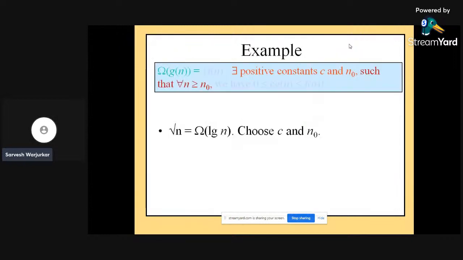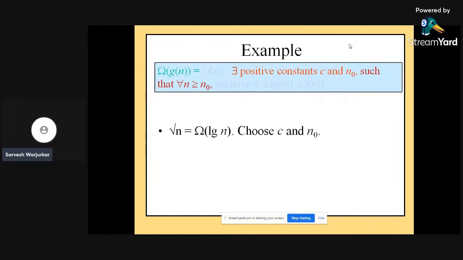Example: with positive constants c and n0, such that for all n greater than or equal to n0, we have 0 less than or equal to c g of n, which is less than or equal to the main function f of n. Square root of n is equal to omega of log n.